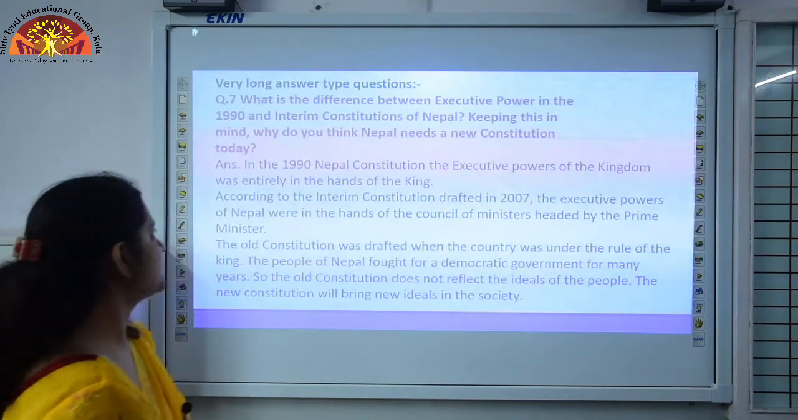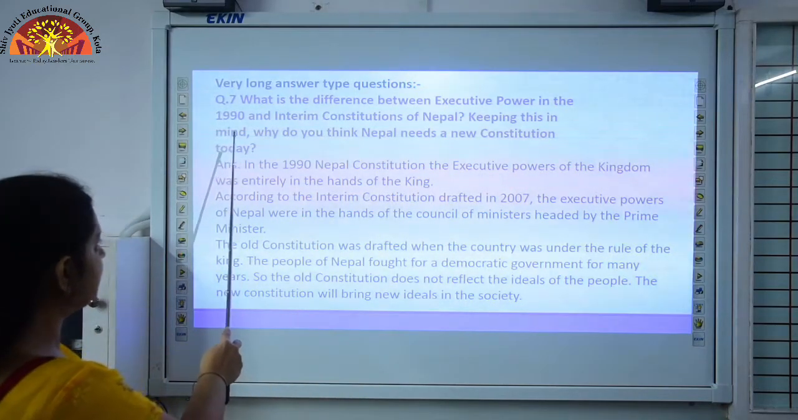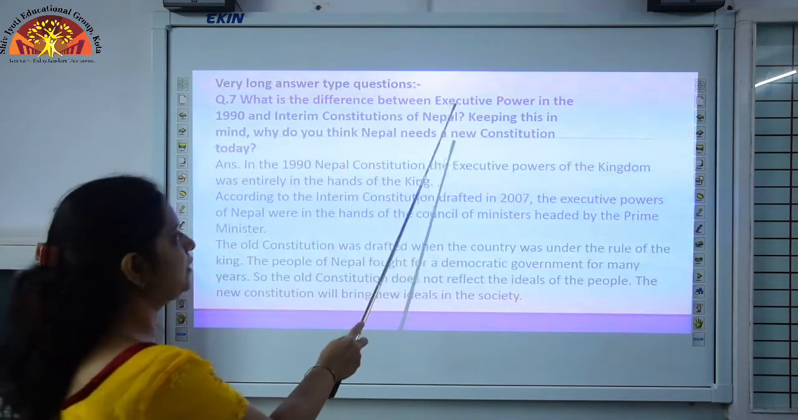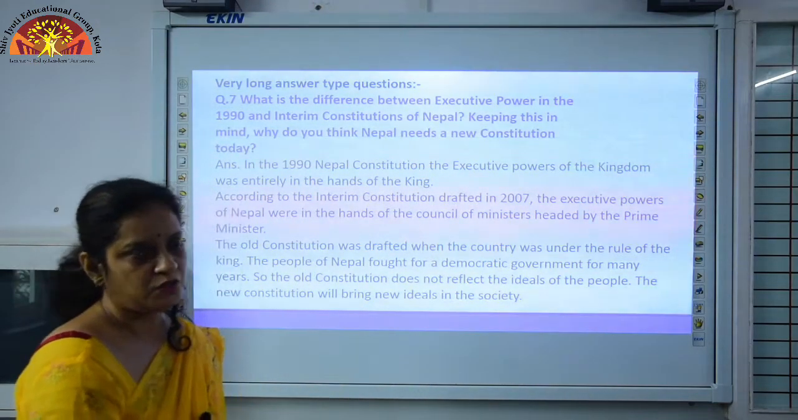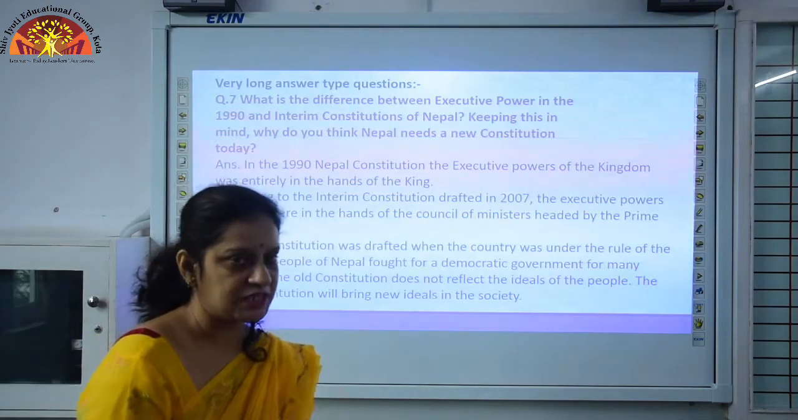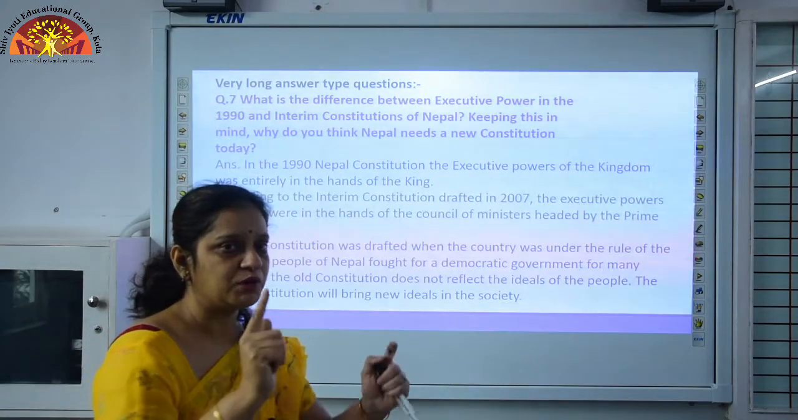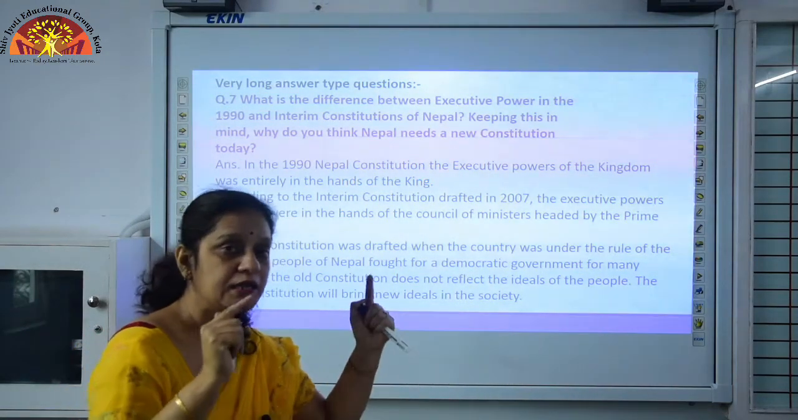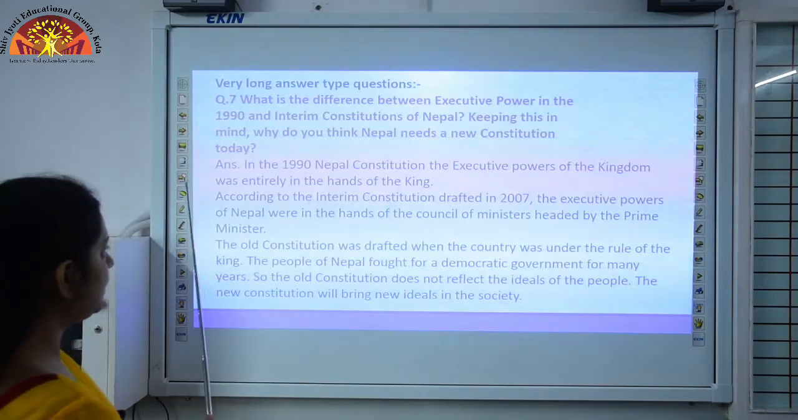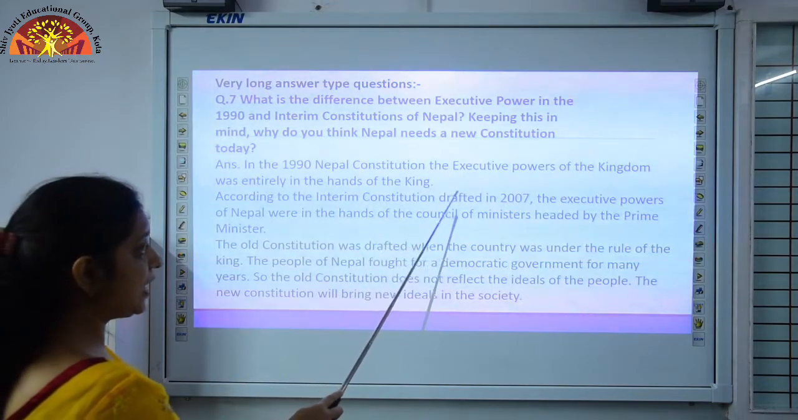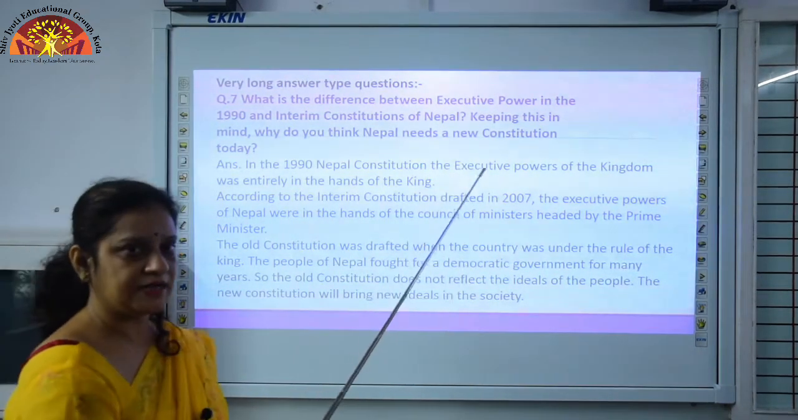Now, the last question. What is the difference between executive power in the 1990 and the interim constitution of Nepal? Keeping this in mind, why do you think Nepal needs a new constitution today? While explaining the points to remember, I explained that before 1990 there was a rule of monarchy. Make it clear, monarchy means the rule of the king in Nepal. After that they fought to get a democracy. In the 1990 Nepal constitution, the executive powers of the kingdom were entirely in the hands of the king, as I have told you.